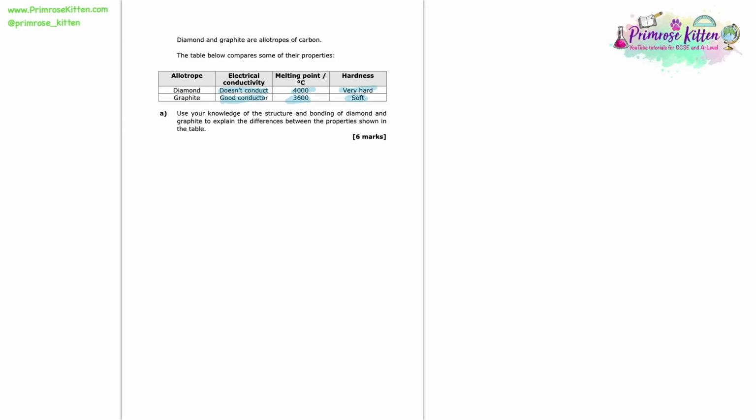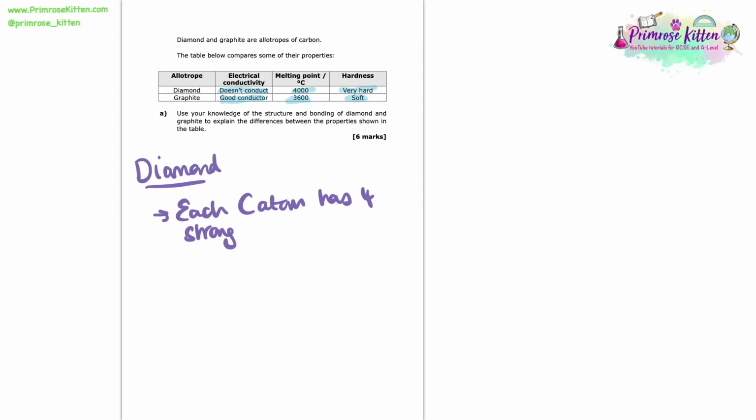So here I'm going to start talking about diamond, and I'm going to discuss the structure and properties that diamond has that make it distinctive and special, and then we'll link it to its properties. In diamond, every one of its carbon atoms forms 4 strong covalent bonds to other carbon atoms. That is very, very distinctive of the carbon atoms in diamond. Now we've talked about the bonding, let's mention the type of structure. Diamond has a giant covalent structure.